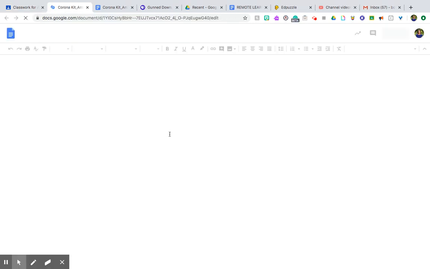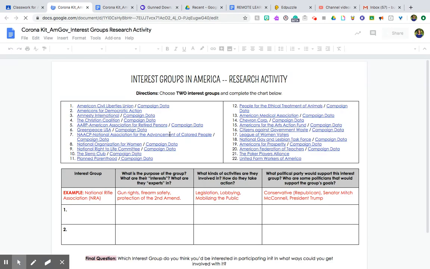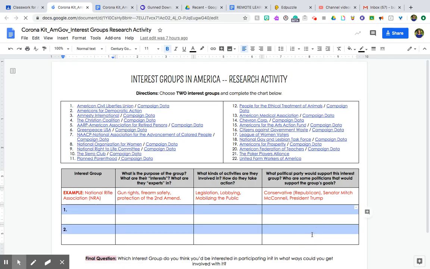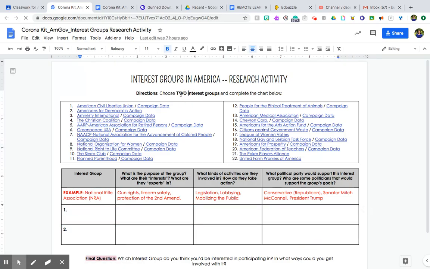So the document that you will use is this one. And the only thing that you need to complete, let this load here, are these 2 columns here where it says 1 and 2, okay? So your job is to choose 2 interest groups to complete the chart below. So of these 22 interest groups, you only have to pick 2 of them, only 2. Okay, I don't care which ones you do. They're all valid interest groups.